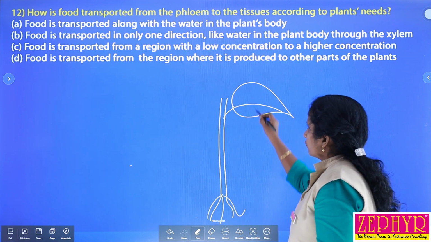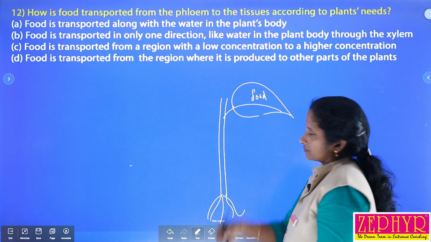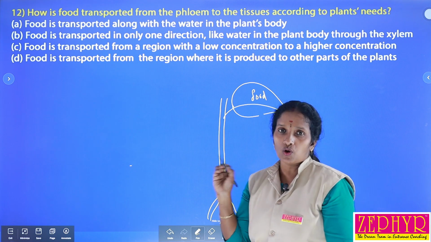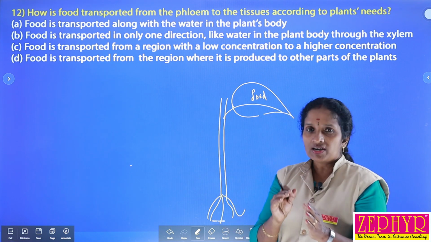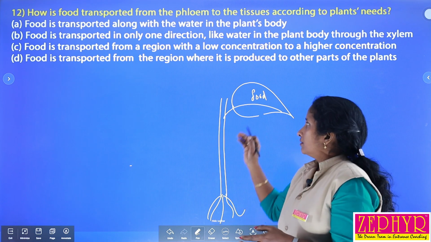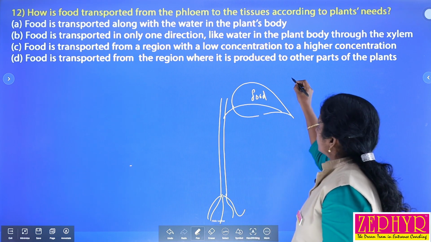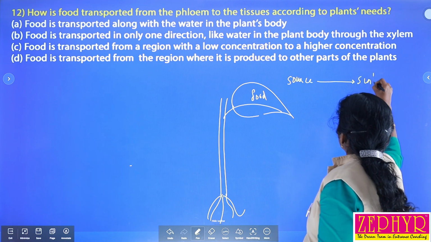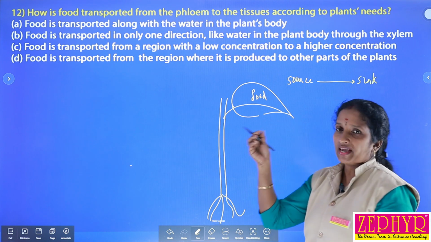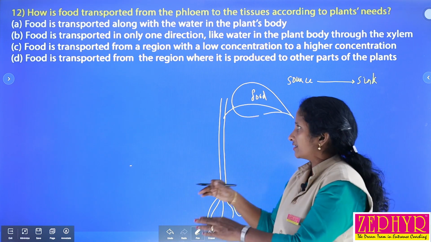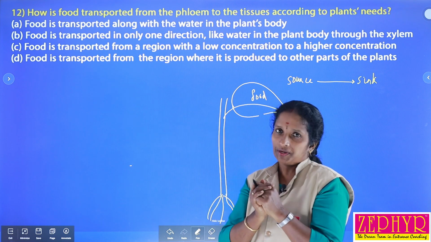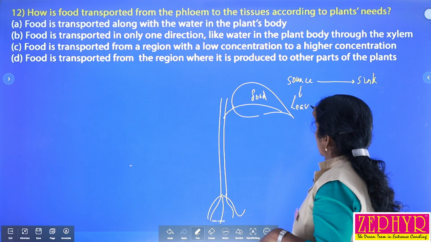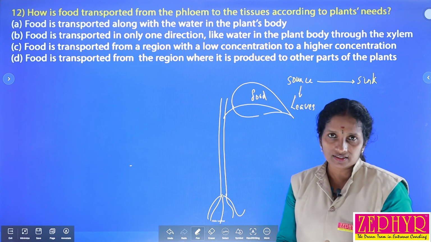So the food that is synthesized here is transported through the phloem. Phloem is the vascular tissue that carries food materials from a source to a sink. Which one is the source? The place where it synthesizes food materials, and the sink is the place that receives the food materials. So here, which part is considered the source? Leaves. Leaves are the places where food materials are synthesized.